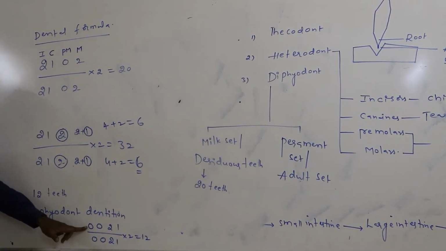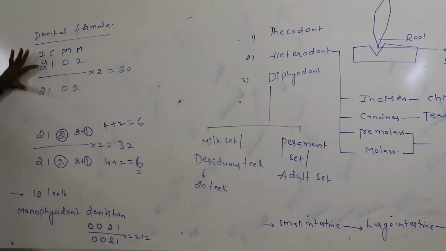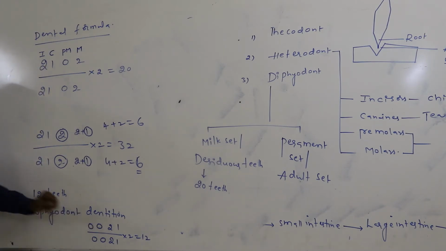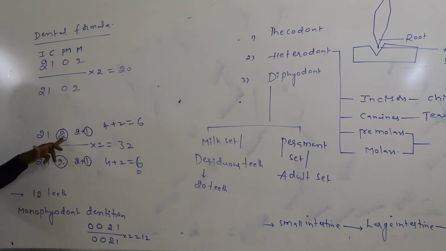Then what is the 00 means? Definitely these two, incisors, appear both in the milk set and adult set. So both of them are formed twice in the life of an individual. Again canines also appear in both the adult set as well as the milk set. So only we can represent them as 00. Then what are the teeth which are newly formed in the adult set only once?